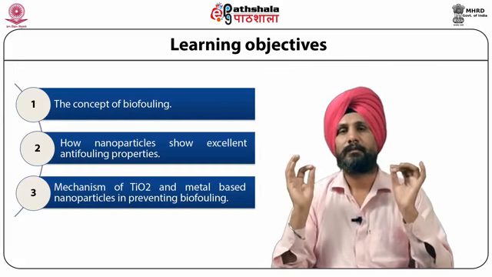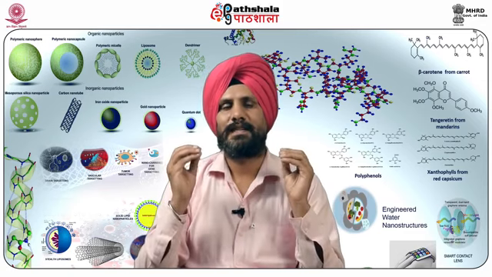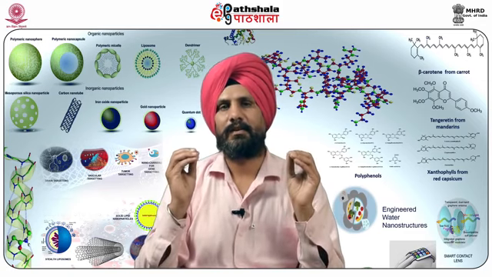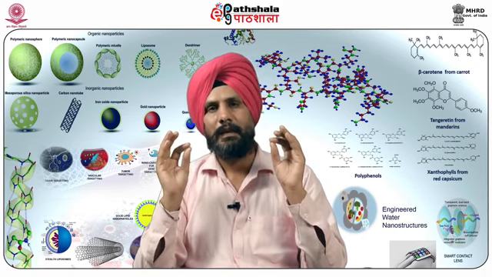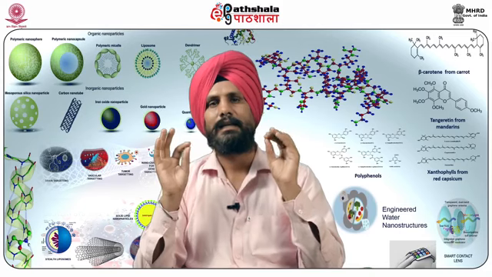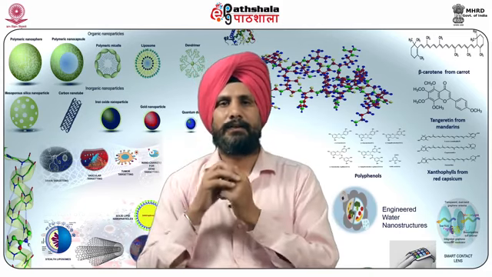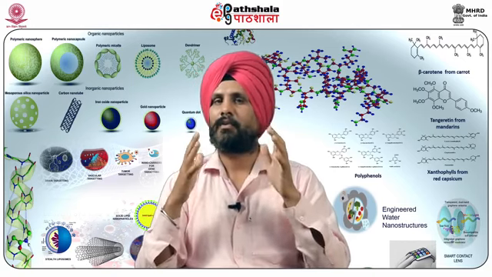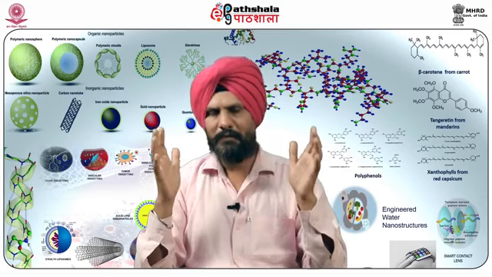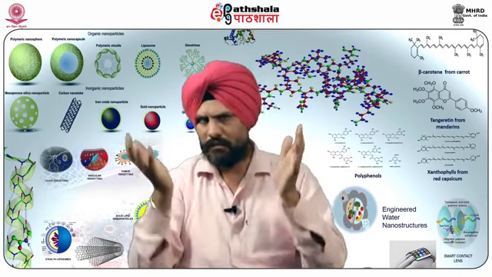Now, the conventional methods which are already available are chemical and physical. Physical methods are heat treatment or using any radioactive agent. These are some of the physical methods for the removal of biofouling. Chemical methods involve the use of chemicals to kill these microorganisms.